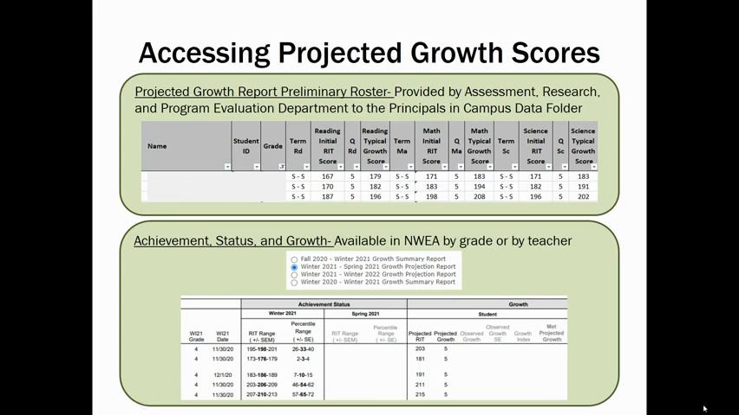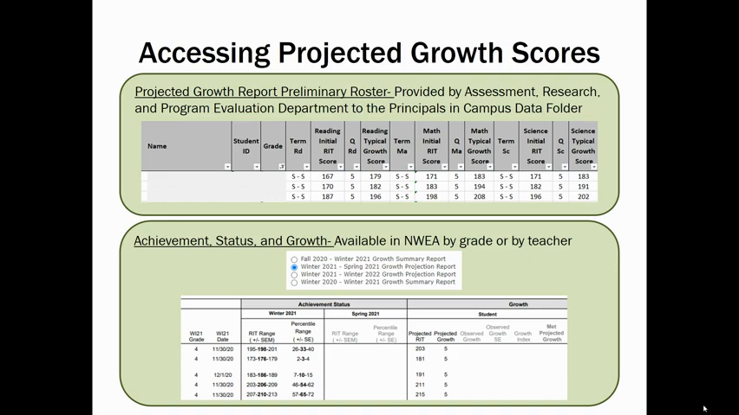There are two different ways to find out what the projected or typical growth scores are for each of your students based on their initial score. The Plano ISD Assessment Department provides a spreadsheet called the Projected Growth Report Preliminary Roster to your campus. This is put in your campus data folder that your principals have access to and that they can send to you. This roster shows all of the students on your campus by snapshot date, as well as their initial MAP score for that year. It shows for each student how much growth is typical projected growth by spring. This report is only produced one time in the fall.